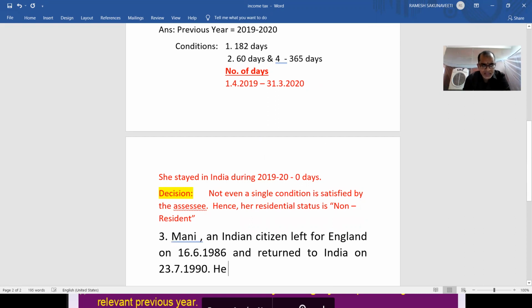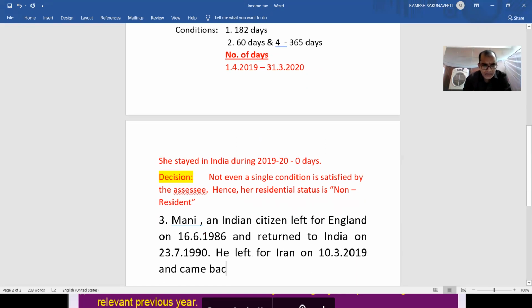He left for Iran on 10/3/2019 and came back on 10/11/2019.